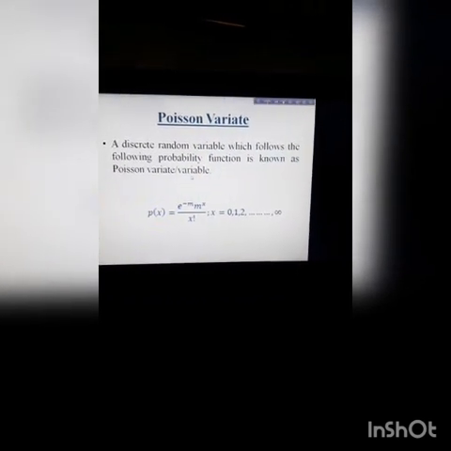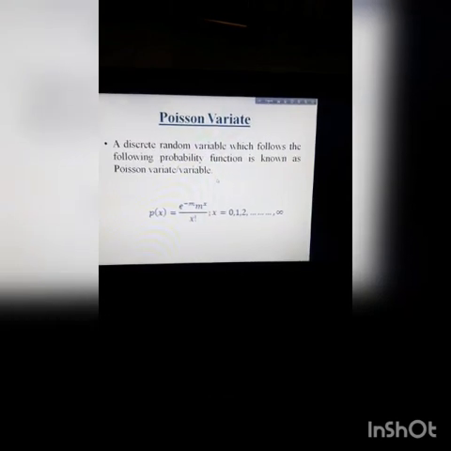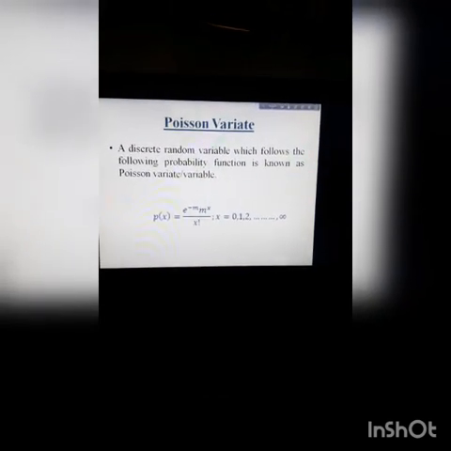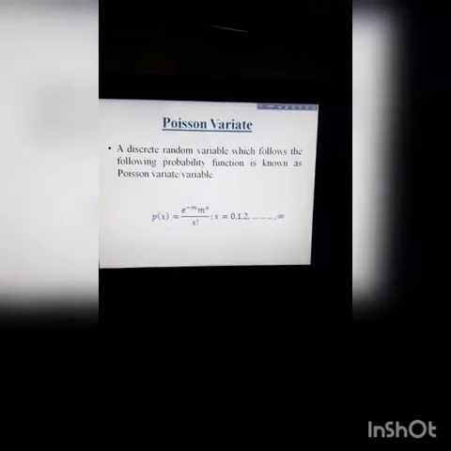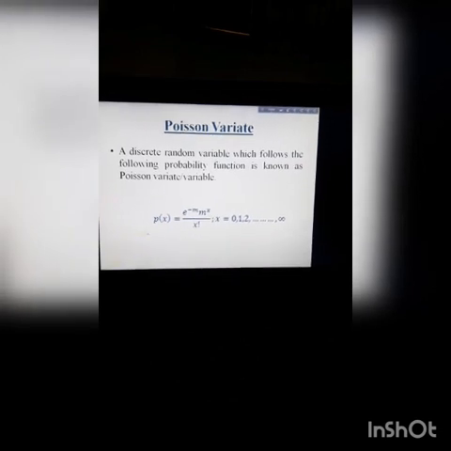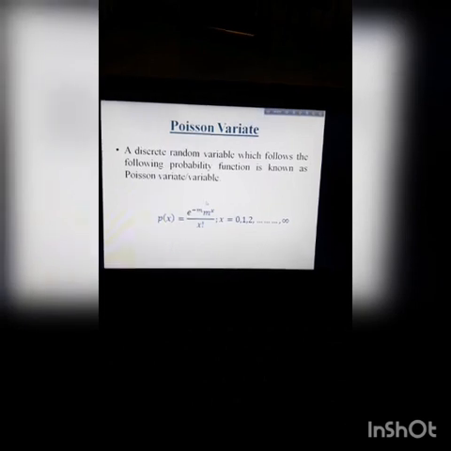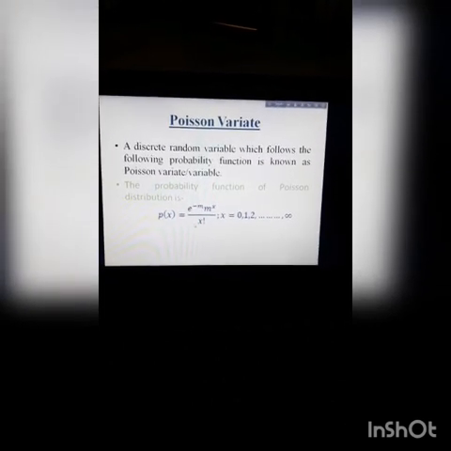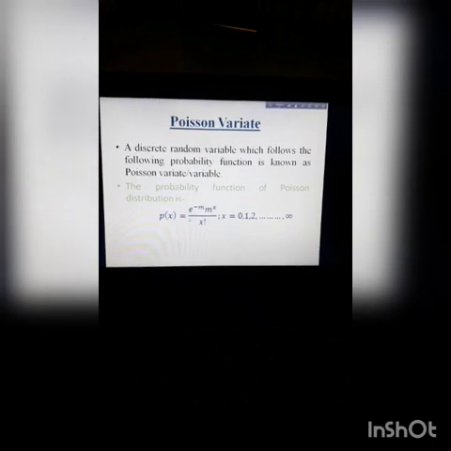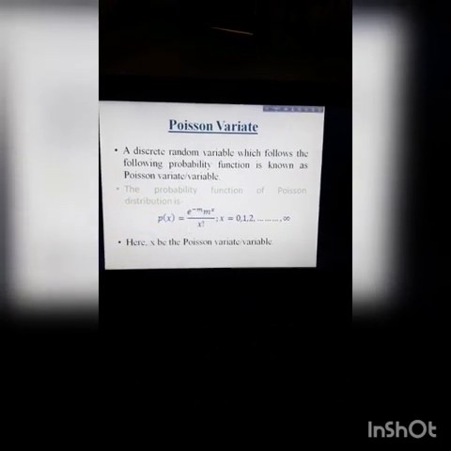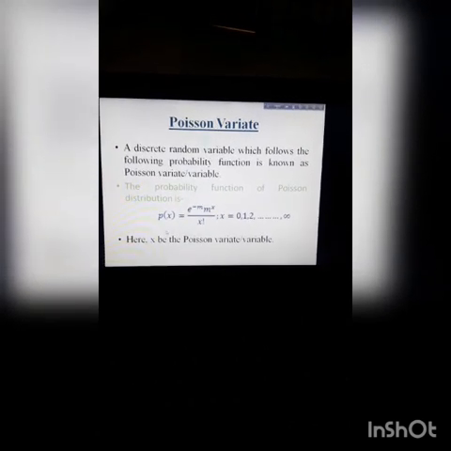So, when a discrete random variable follows this probability function, that discrete random variable is known as Poisson variable. Here there is only one variable, which is x, and this variable x is the Poisson variable.